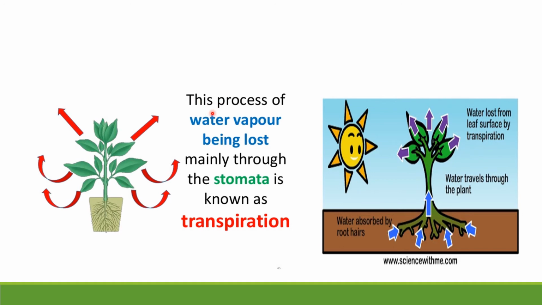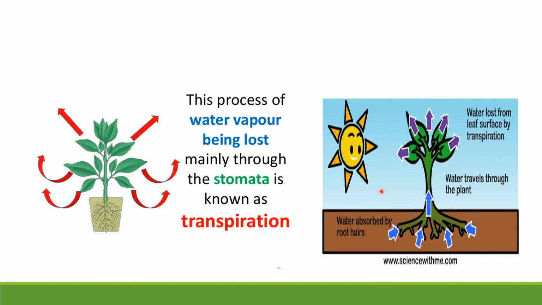The water absorbed by the plant is used for photosynthesis. You know what photosynthesis is? Photosynthesis needs four important materials, and among those, water is an important material. So water is absorbed by the root, and this helps in photosynthesis, I mean preparing the food.